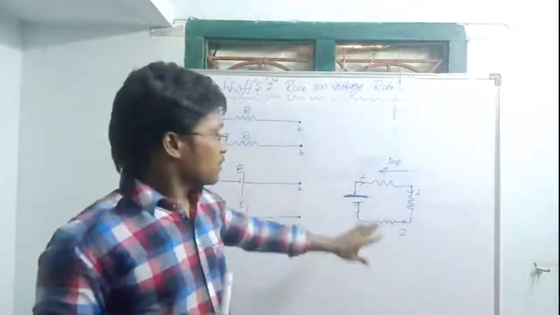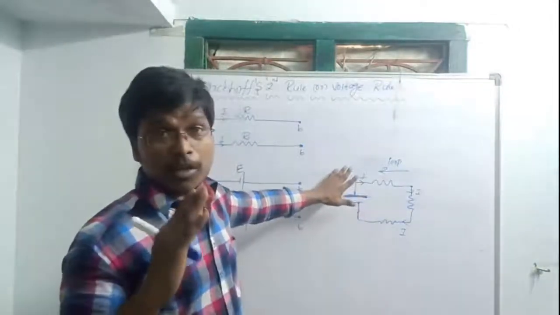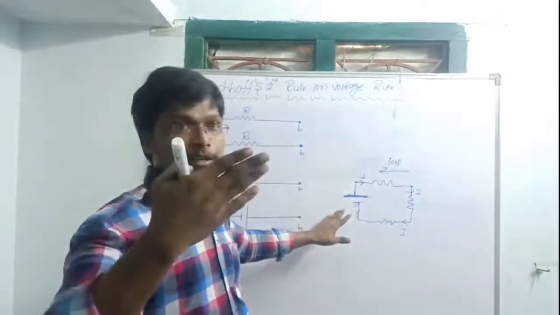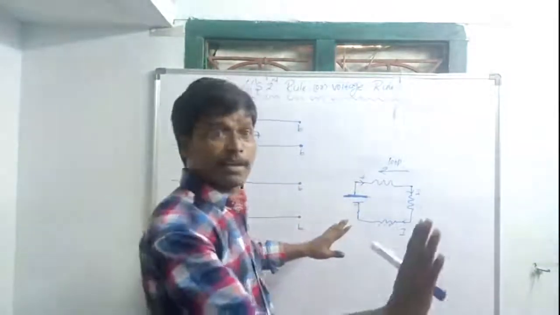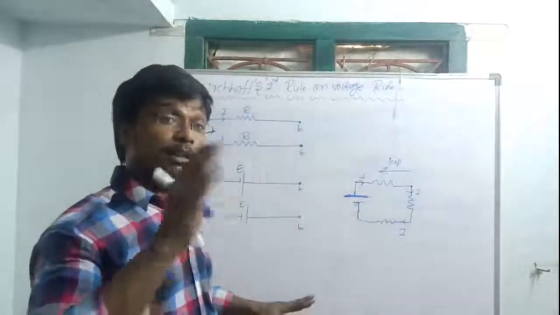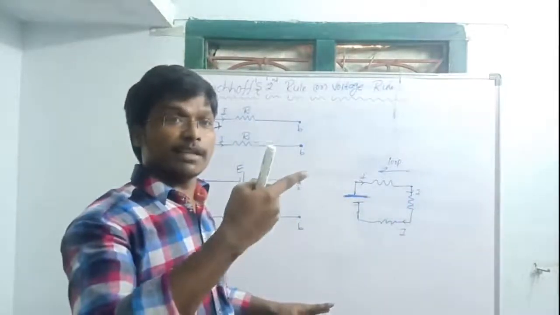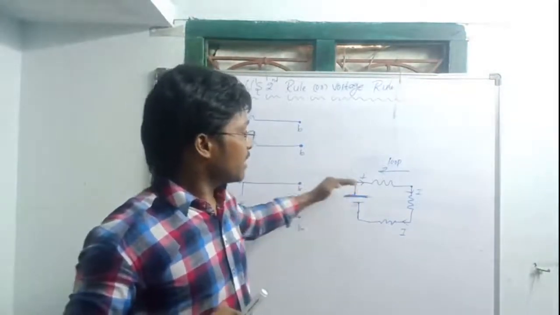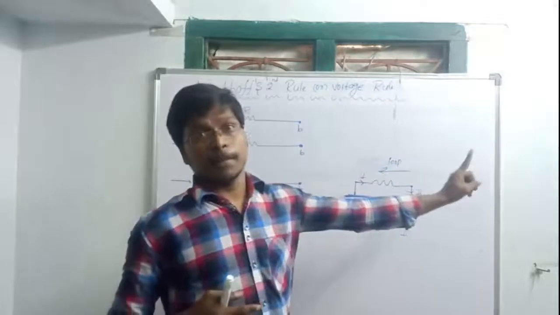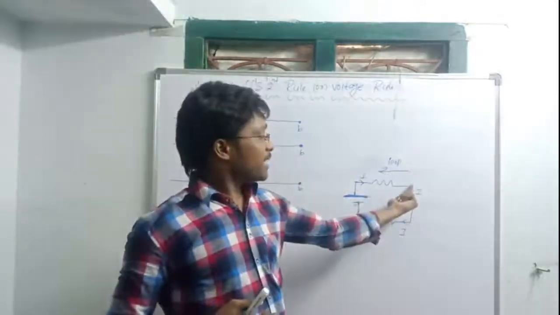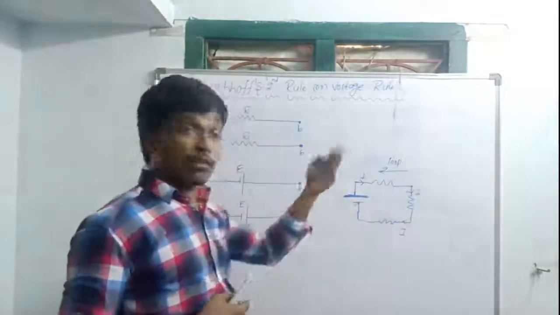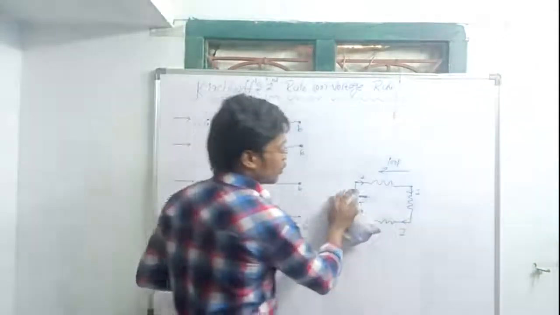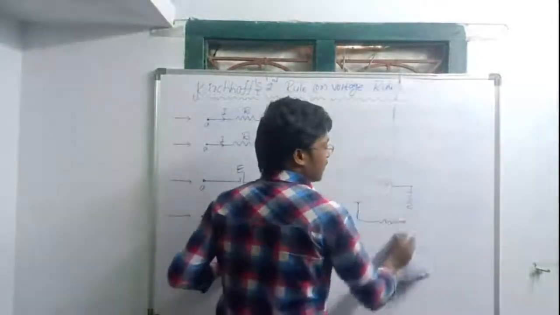Here you can understand 2 points: the direction of the current is different and the direction of the loop is different. The direction of the loop is the circuit direction, which is in our hand. Suppose one person starts here and moves forward, that is the loop direction. Otherwise, one person starts here and comes back in the other direction, and that is the loop direction. So remember the 2 points: the loop direction is different and the current direction is different.